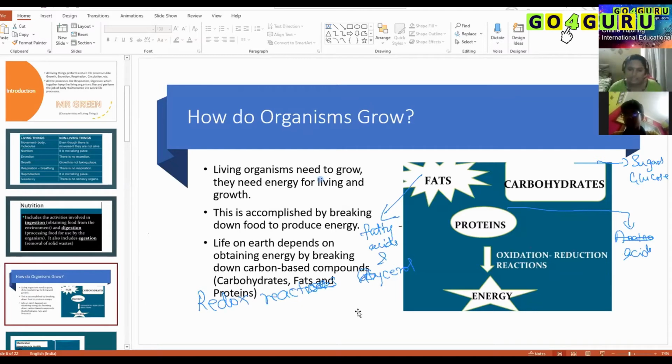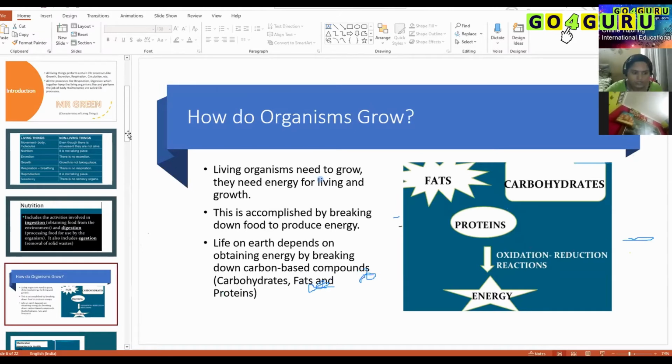As I mentioned, when carbohydrates like starch are being metabolized, if I'm eating and digesting starch, it will be gradually converted to glucose, and in a series of steps it will release energy through oxidation reduction reactions. Am I clear to you all? Yes, ma'am.